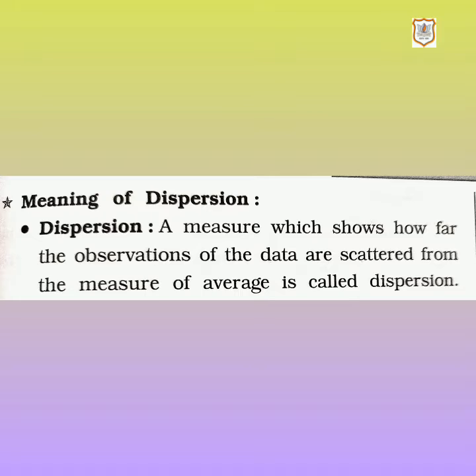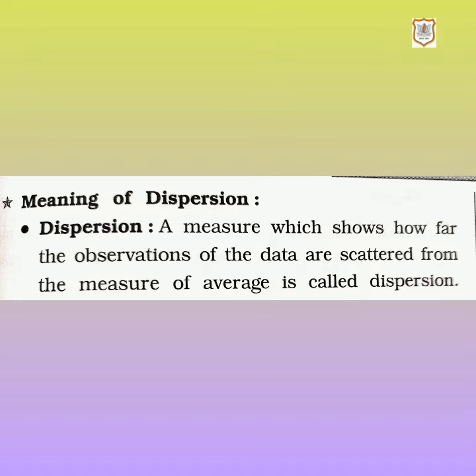A measure which shows how far the observations of the data are scattered from the measure of average is called dispersion. That means dispersion is the degree of variation of the variables about a central value. The degree to which the numerical data tend to spread about an average value is called variation or dispersion of the data. That means dispersion shows you how far the observation is from the average value. It is a precise measure of variation of a population of observations.